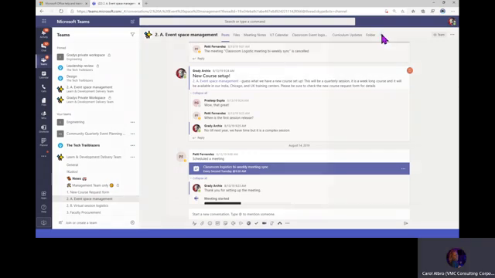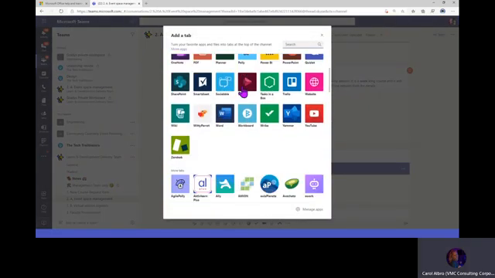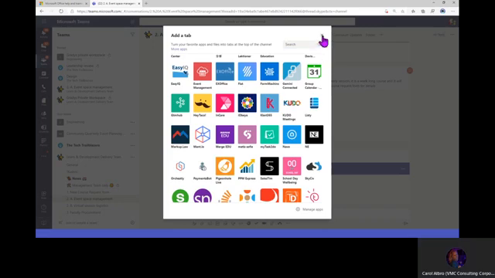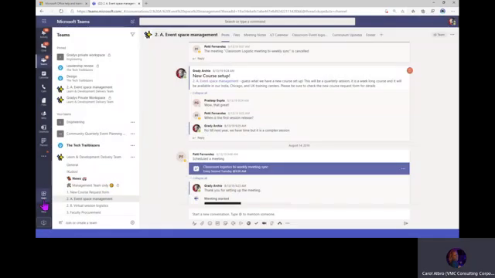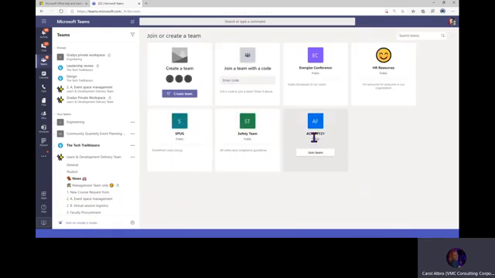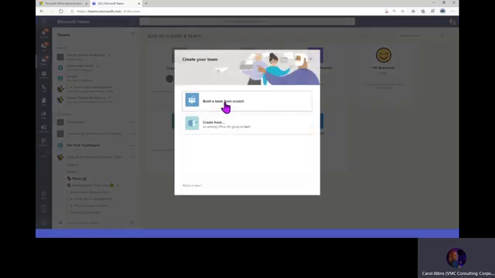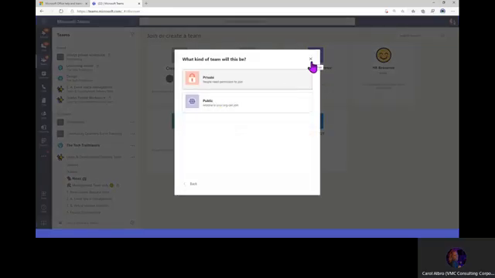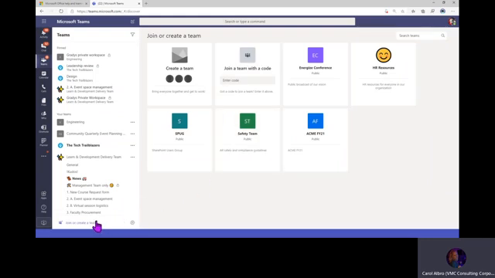And you can build out your tab lines using this plus sign. These are all of those applications that are available. You can learn more about those in the App Store down here. And then you can go to join or create a team. This way you can get to all of your public teams. You can easily join those. Just click on that and you're automatically enrolled. You can find a private team, ask the owner for a code. You can search for it that way. And then not everybody will have access to creating a team, but if you do, you can use this. It's a wizard. It'll take you through the process. It's kind of neat.